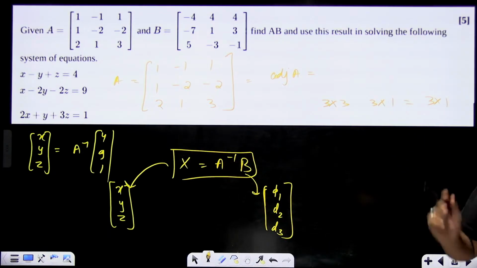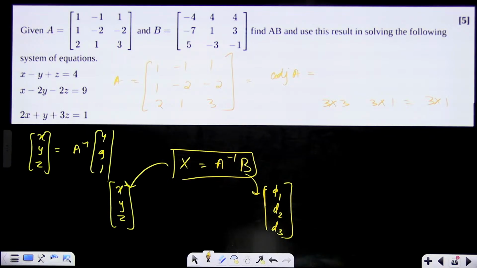Anybody wants me to solve it? Come on, tell me now. Quickly. Quickly. Tell me now.